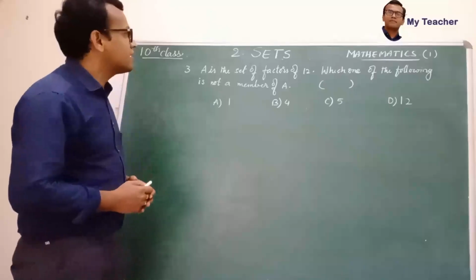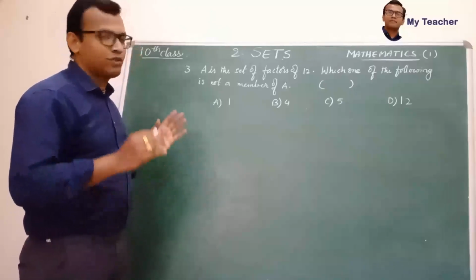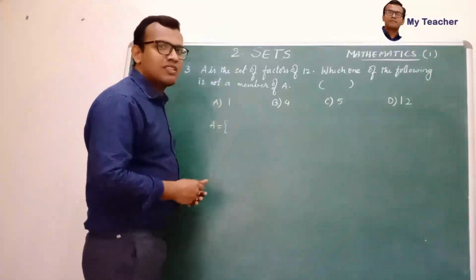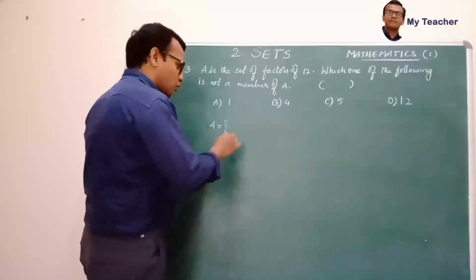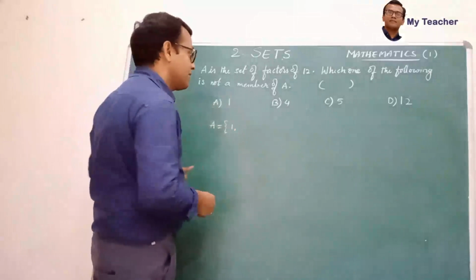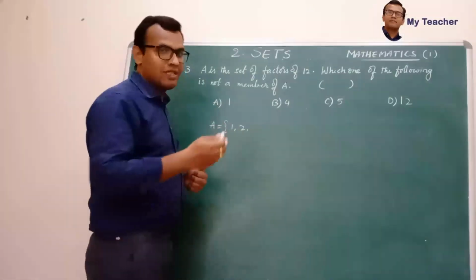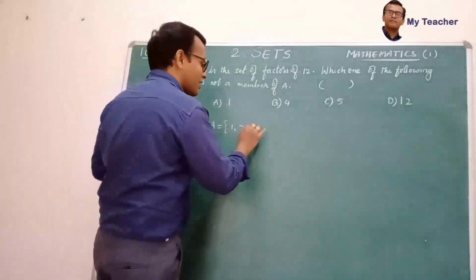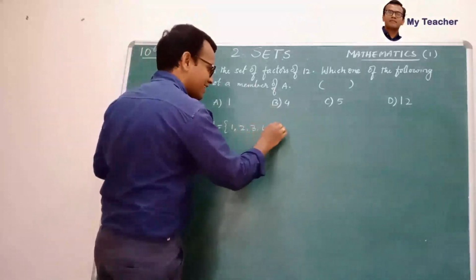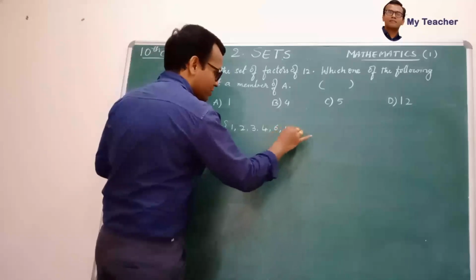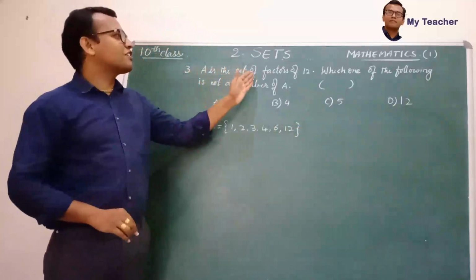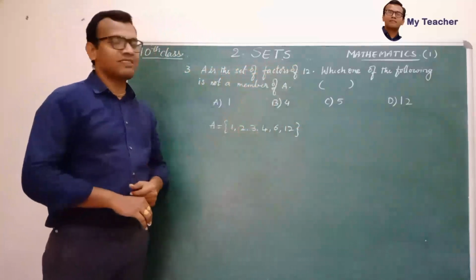Now A is the set of factors of 12. So A is the set of factors of 12. Children, what are the factors of 12? 1, of course 1 is a factor for every number, 1 and itself, 1 12s are 12. Next 2, 2 6s are 12. Next 3, 3 4s are 12, and again 4 came, 4 3s are, 6 2s are, and 12 1s are. These are all factors of 12.